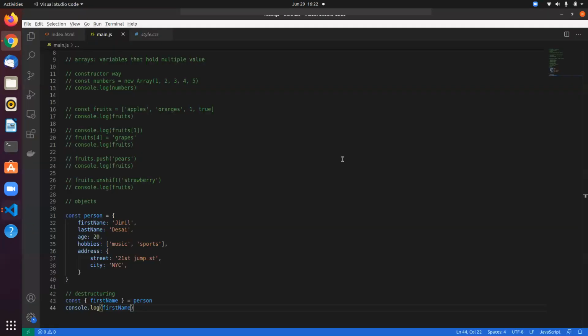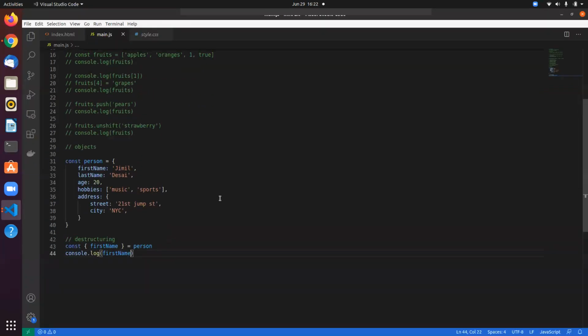we get the output. This is really useful when you're dealing with real world data, where you have objects with lots and lots of fields. If you want to access some fields, using the dot operator can be really tricky. So in that case, you can easily use destructuring. Even if you want to access objects inside of an object, like if you want city, what you can do is do it like this.